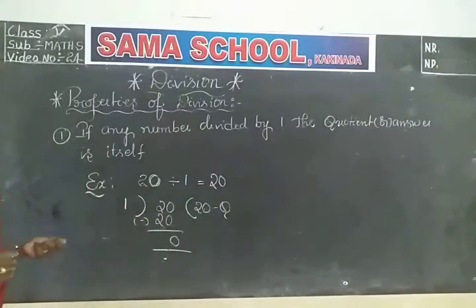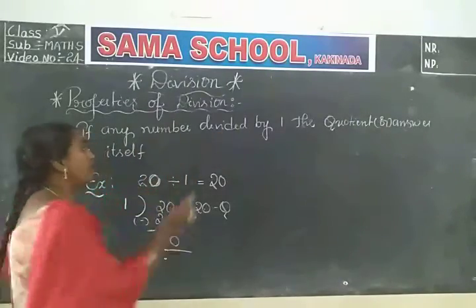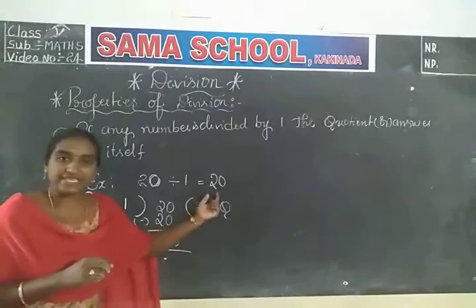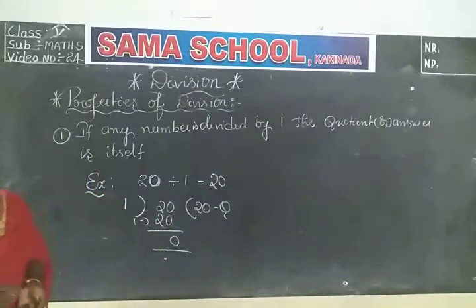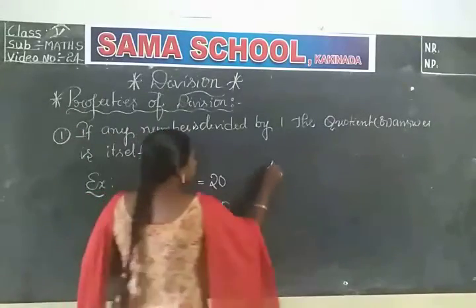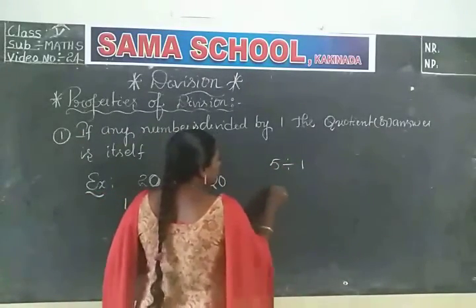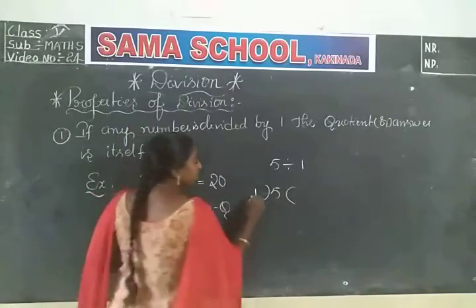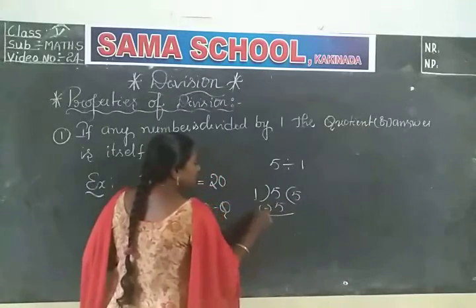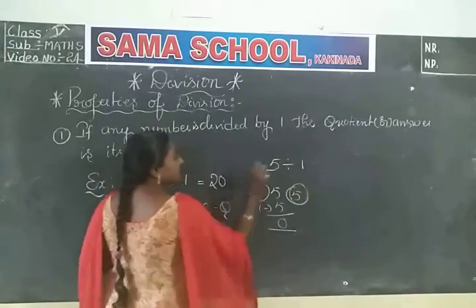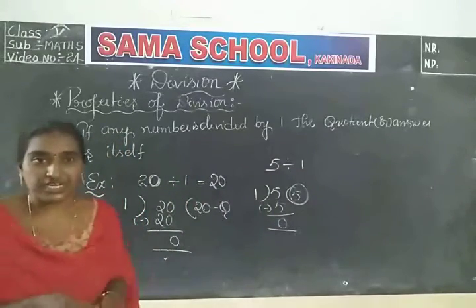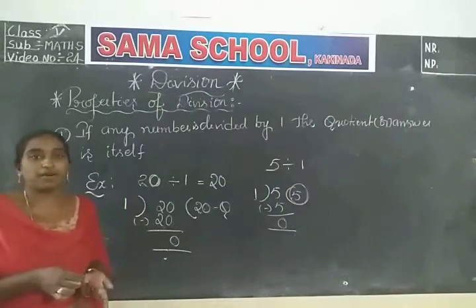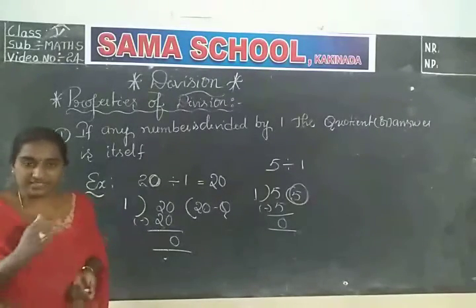So this is the first property. If any number is divided by 1, the result is the number itself. Same number we will get. Did you understand, children? You can take another number also, 5 divided by 1. In the one table 5 is there. How many times? 1 five is 5. 5 minus 5 is 0. So whatever number you take, you get the same number as the quotient. So if any number is divided by 1, the result is the number itself. This is the first property.